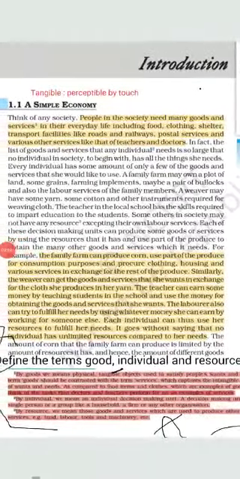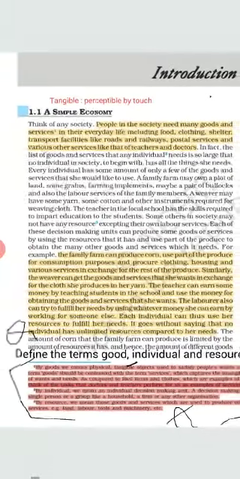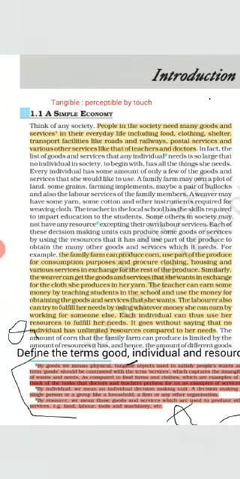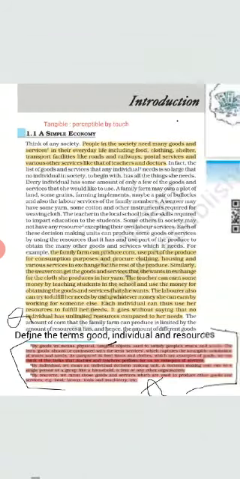Look at this example now. People in the society need different goods and services. Goods can be like food, clothes, and services like education, health, transportation, and communication. So people are earning through providing these goods and services. Like if a farmer is growing crops, by selling his crops, he can earn money and he can use that money to fulfill his needs, to purchase food, to purchase clothes, to fulfill the other needs.